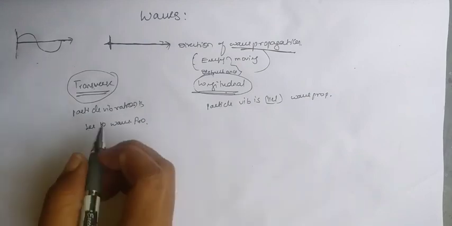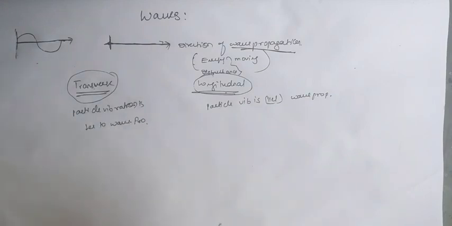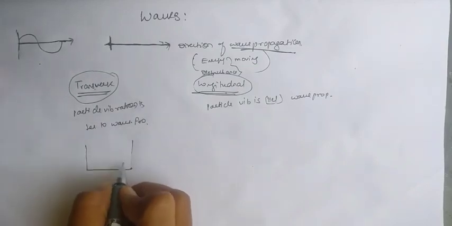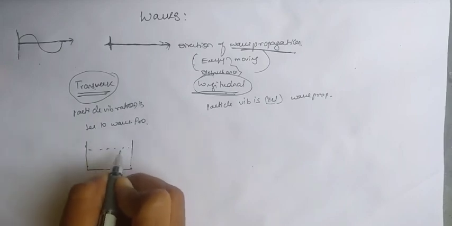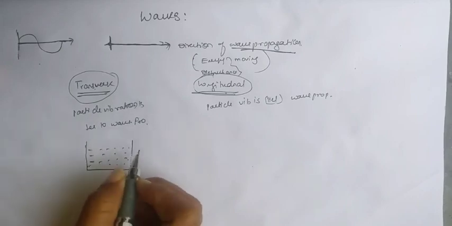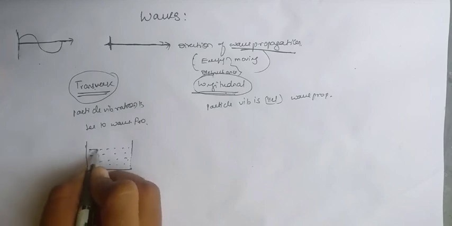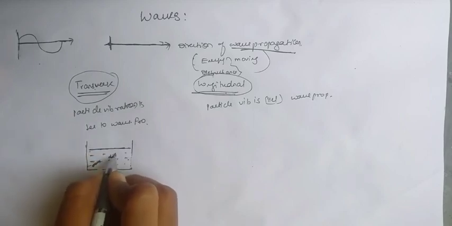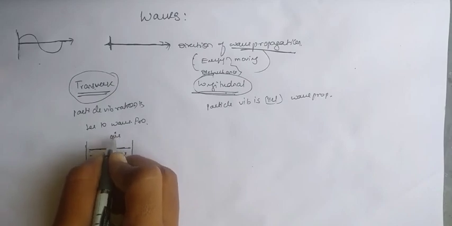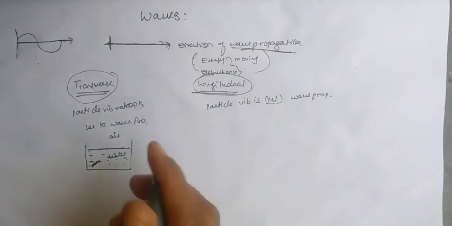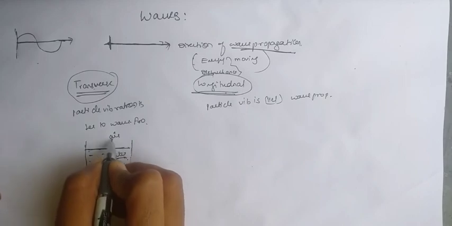Now, the transverse waves are formed at the surface only. Let us consider a container which has some water in it. Here is a particle, and the particle is vibrating like this. This is the water medium, and here we have the air medium. We already learnt that transverse waves are formed at the surface only. Surface means the interface between the two media.